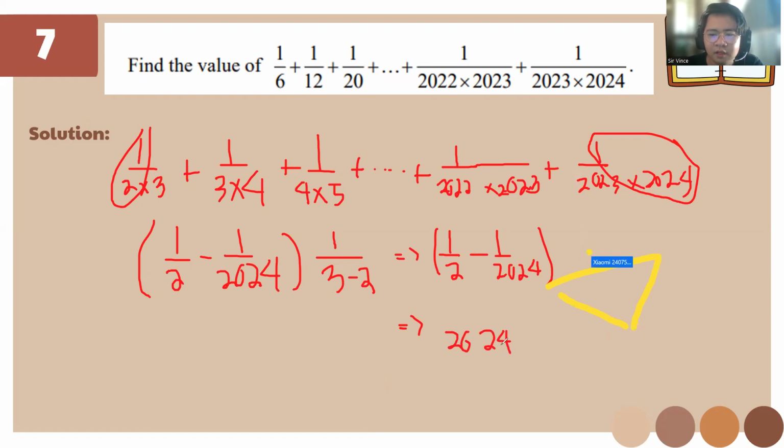Please do not annotate. Okay. So 2024 divided by 2 is what? It's 1012 minus 1, and we're going to have 1 over 2024. Okay. You just use this one minus this one.